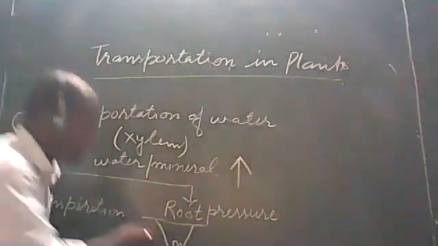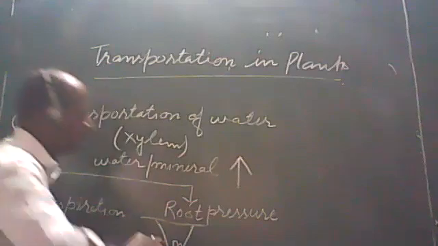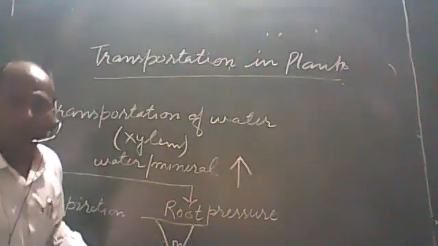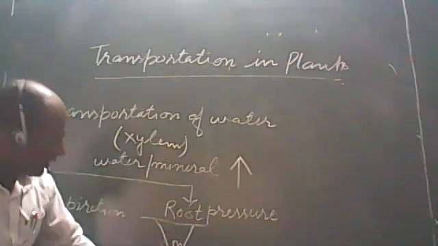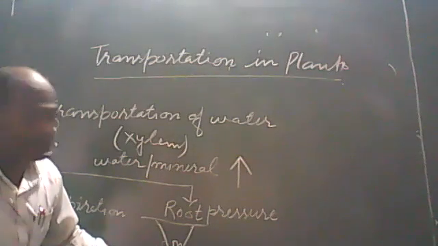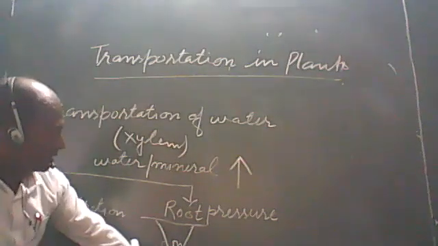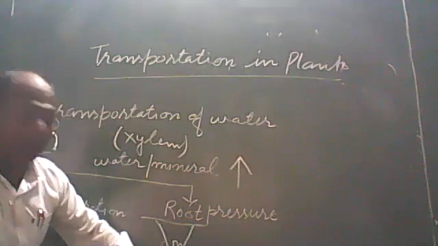What happens? Same time, the water is absorbed from the soil by the roots. How? Because concentration of water in the soil is higher in respect of the root. How it happens? Because by using the energy in the form of ATP, the plants absorb mineral from the soil.